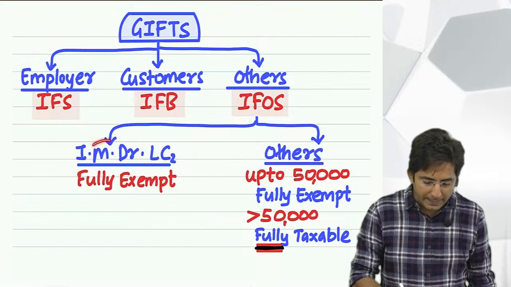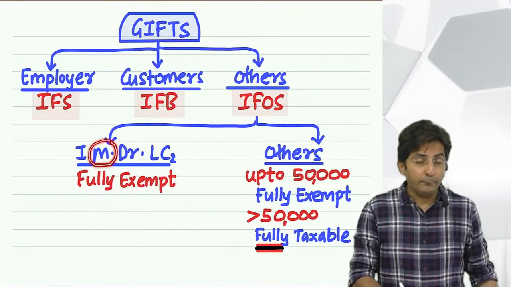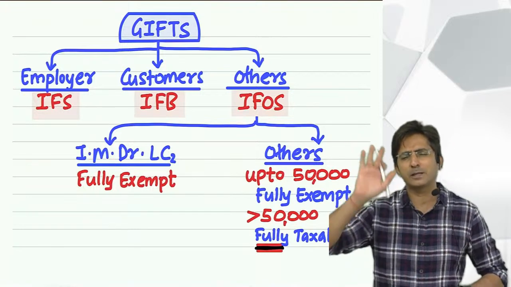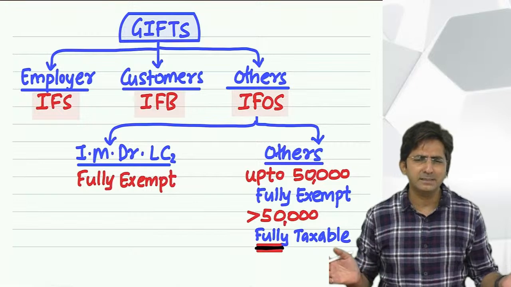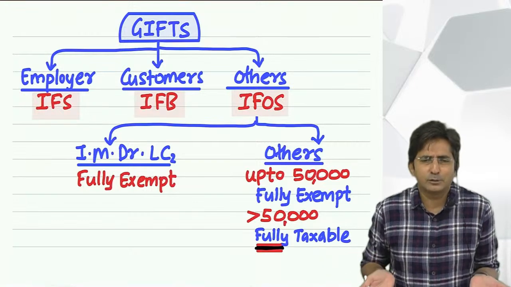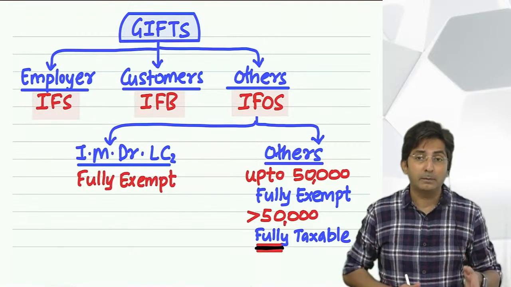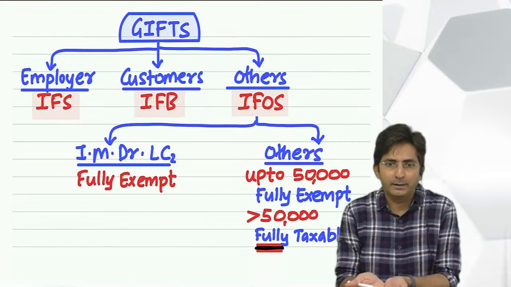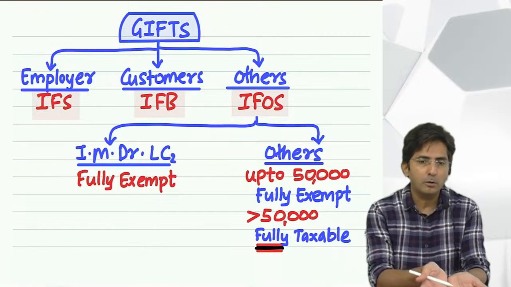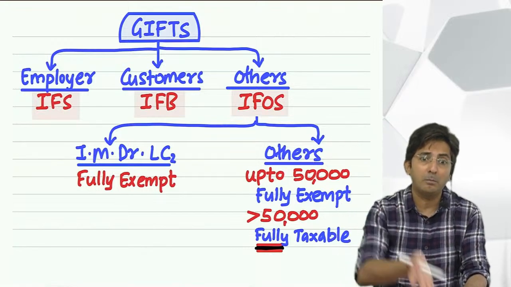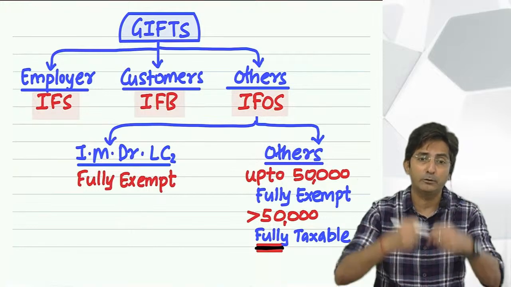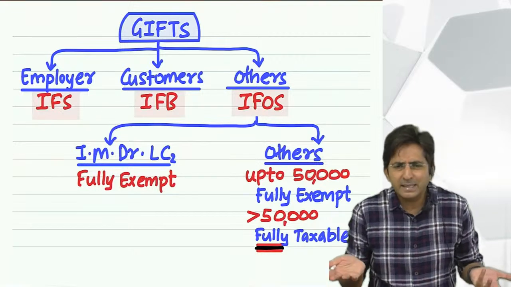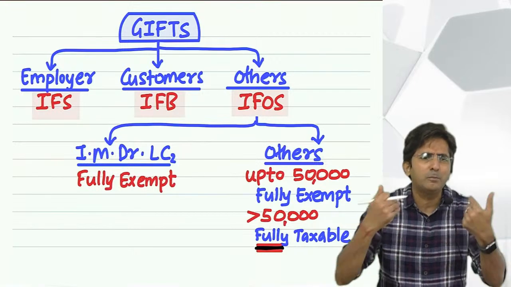M stands for marriage. If on marriage you received a gift of 25 lakhs, the government is not surprised. In Indian marriages, it is possible that on marriage you get gifts of crores. Sometimes you get it in the form of dowry. See, dowry is also a kind of gift only. For example, a person has got married and his father-in-law, mother-in-law, in the form of dowry, have given crores of rupees. So that dowry is a kind of gift only. But in Indian custom, it is very common to give on marriages.